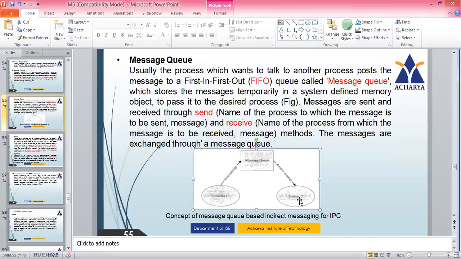Now process 2 has to receive it, so it will use a receive method. It has to receive the message from process 1. So the receive method will have the name of the process from which the message is to be received and the actual message. So it gets substituted, and from the message queue the data will be received by process 2. These messages are always exchanged through the message queue.